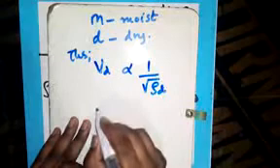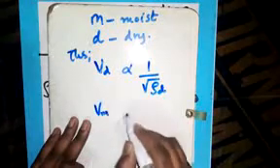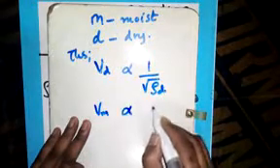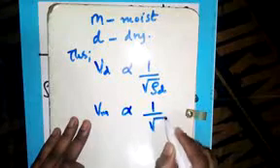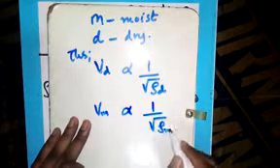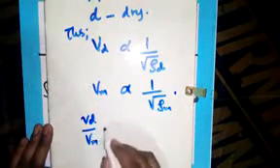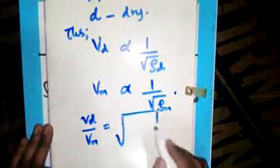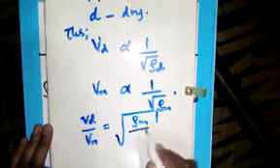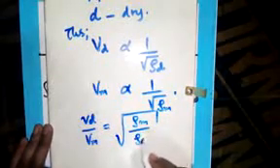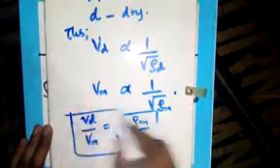But also, the velocity of sound in moist air is inversely proportional to the square root of its moist density. Combining these two equations, we have velocity of dry air divided by velocity of moist air equals the square root of density of moist air over density of dry air. This is what we should note under humidity.